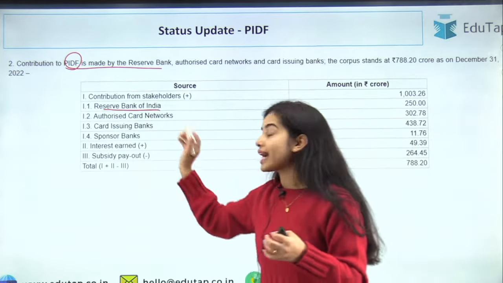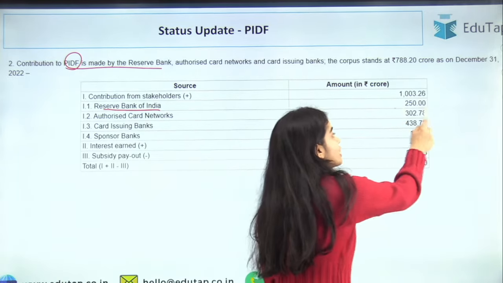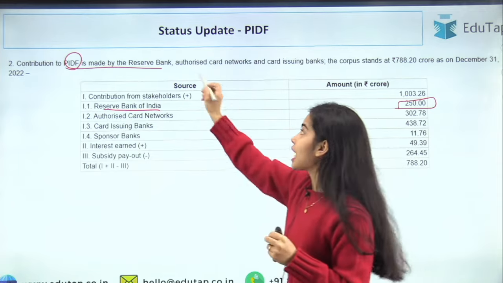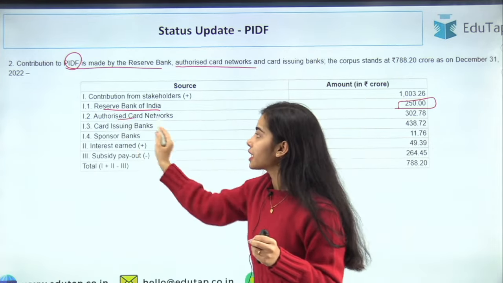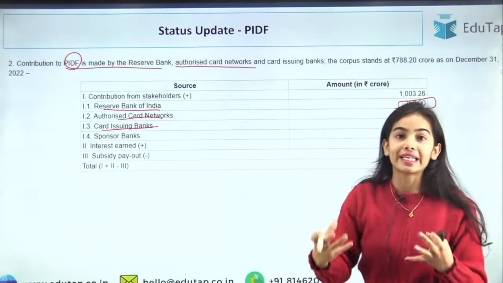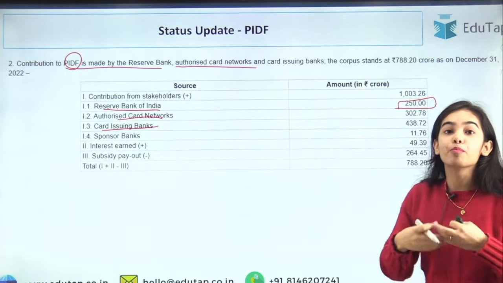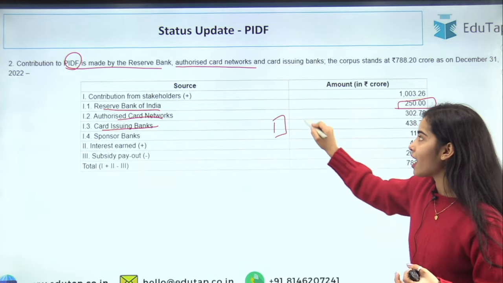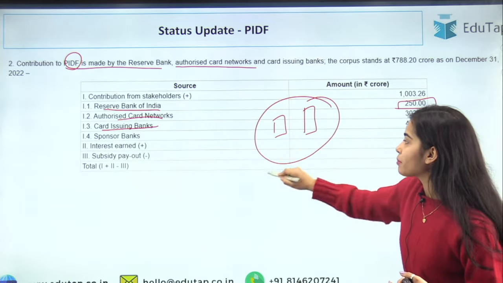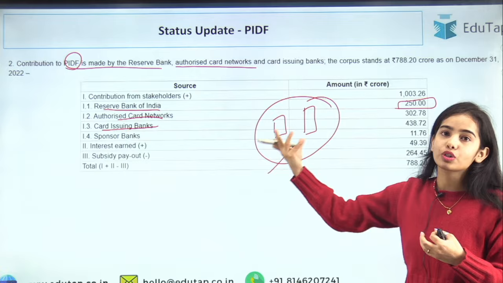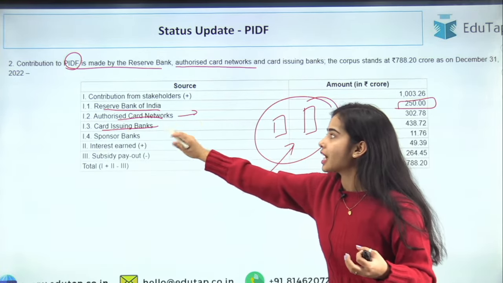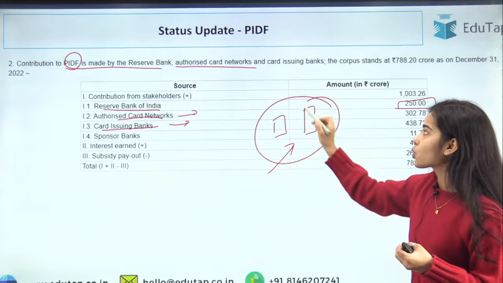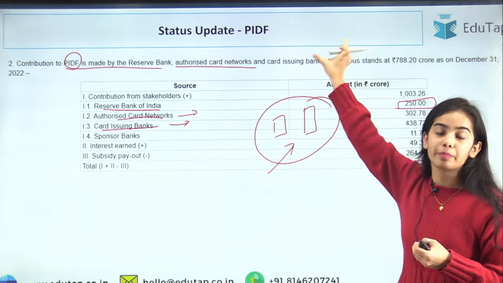So Reserve Bank of India has provided 250 crores in the payments infrastructure development fund, as well as the authorized card networks, the card issuing banks, they are also providing the money in this fund, so that more areas, more merchants can have the swiping machines, they can have the QR codes, so that more payments happen through the cards. That's why the card networks and the card issuing banks are also providing the money in this corpus, in this PIDF scheme.